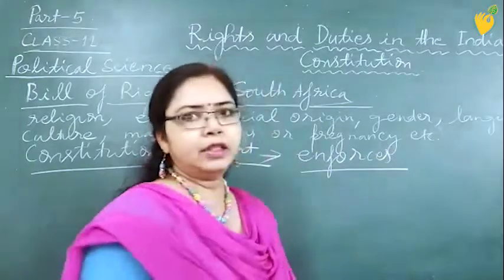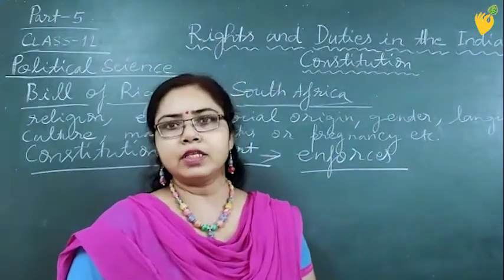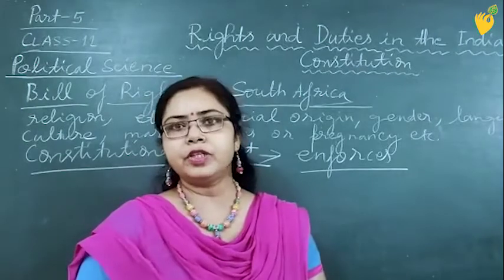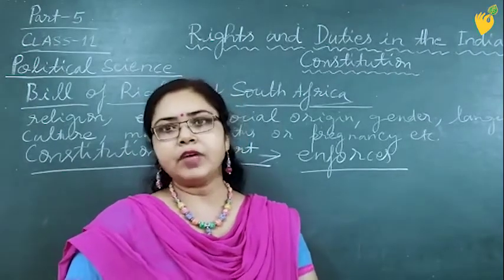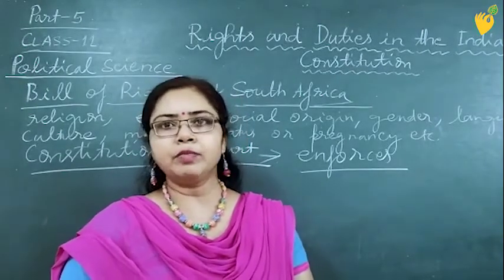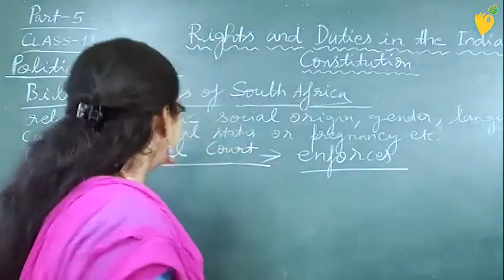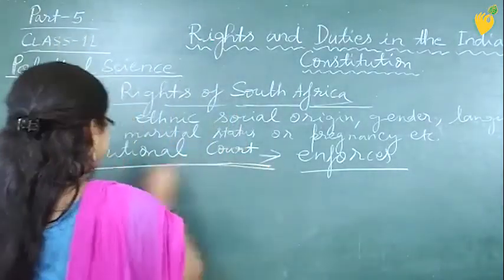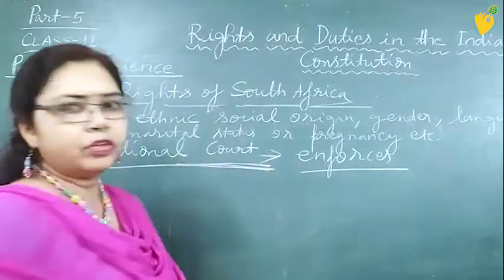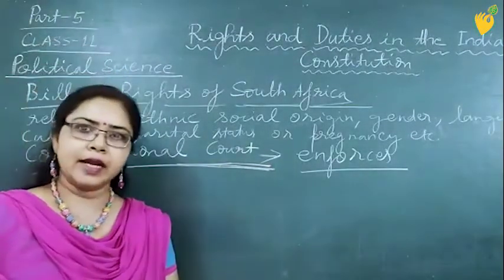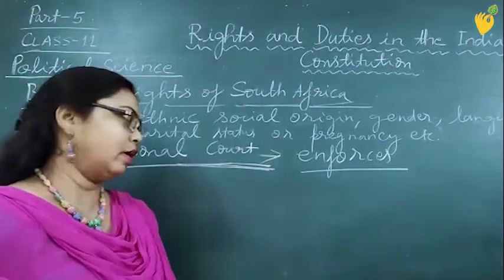We can say that in our country this work is of the judiciary. The judiciary is safeguarding and protecting the rights of the people, and in South Africa the constitutional court has been established separately only for the purpose of safeguarding the rights of the people of South Africa.